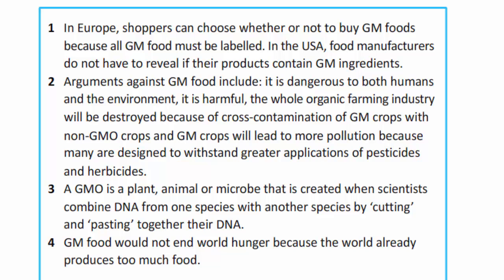A GMO is a plant, animal, or microbe that is created when scientists combine DNA from one species with another species by cutting and pasting together their DNA. GM food would not end world hunger because the world already produces too much food.